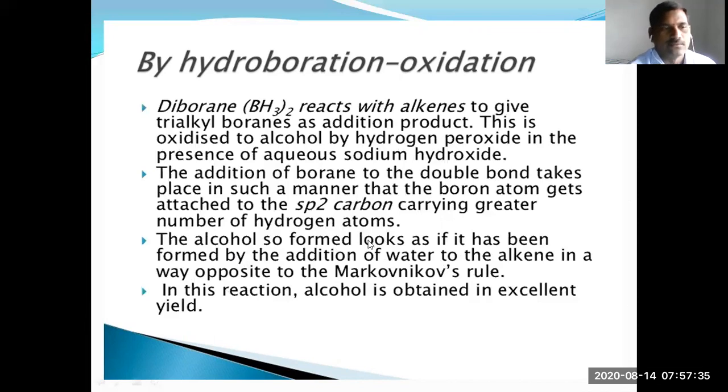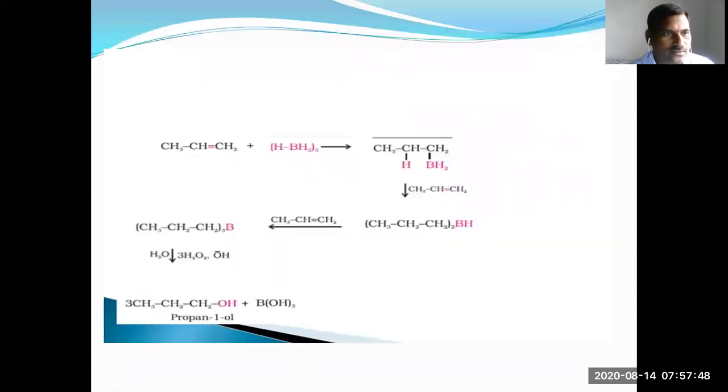So this is the addition reaction. This is the addition giving the product opposite to the Markovnikov rule. See here, this is the alkene, an unsymmetrical alkene. So addition with boron hydride followed by hydrolysis takes place. You can get the alcohols. This is addition anti to the Markovnikov rule, opposite to the Markovnikov rule.